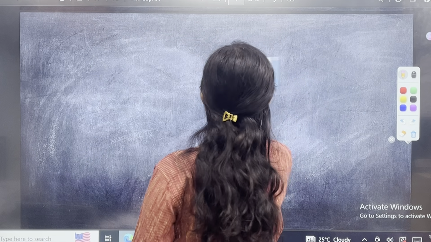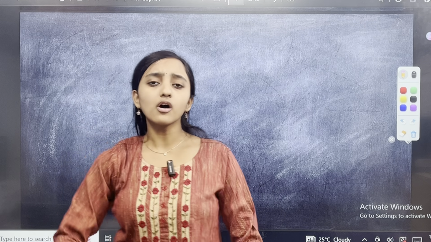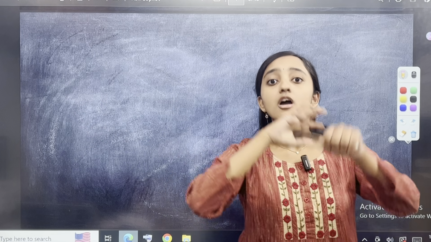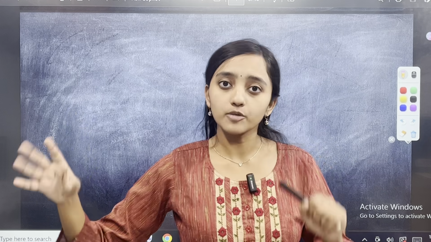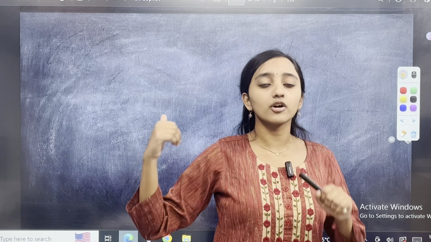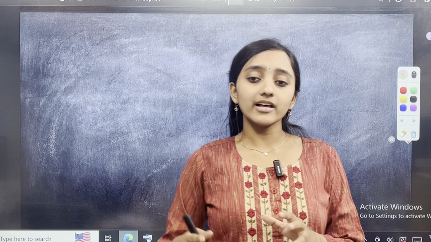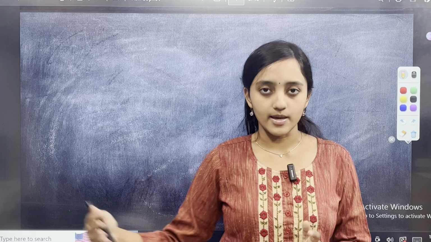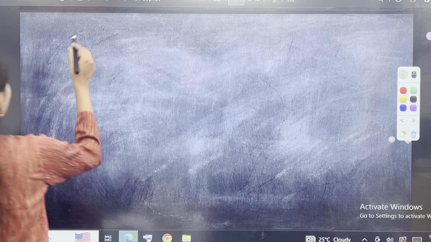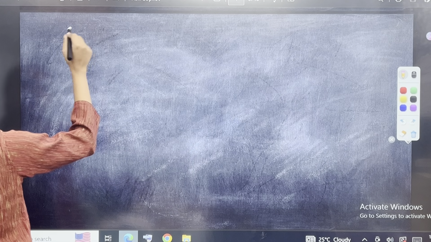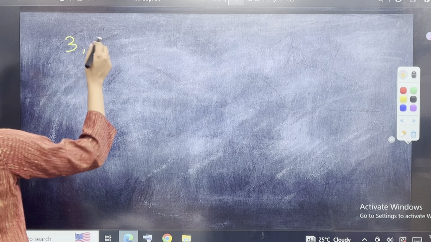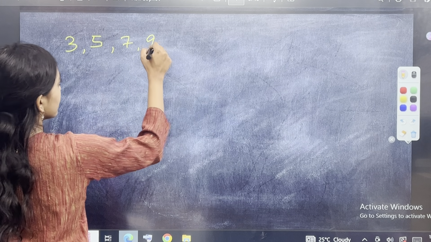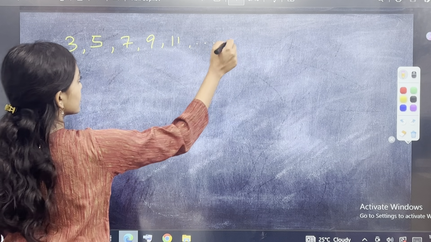The second formula which you should know. Now, you know what the nth term of an AP is. You know how to find it. पूरा progression find कर पाओगे with knowing this formula of the nth term. Now, the next thing you need to know is the sum of terms of an AP. Suppose you have an AP which is 3, 5, 7, 9, 11, and so on and so forth.